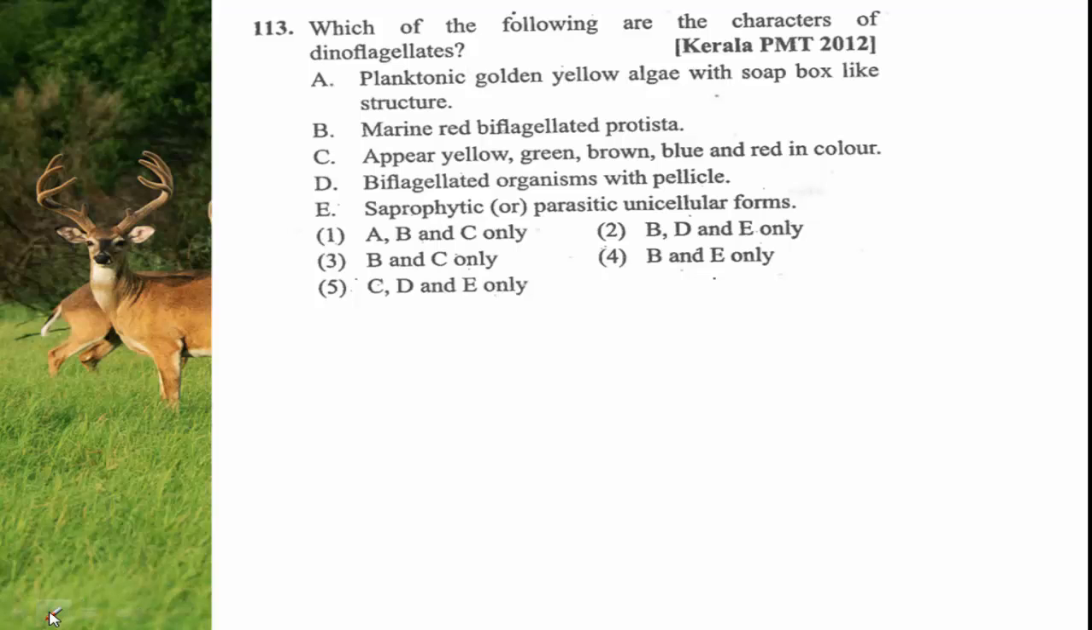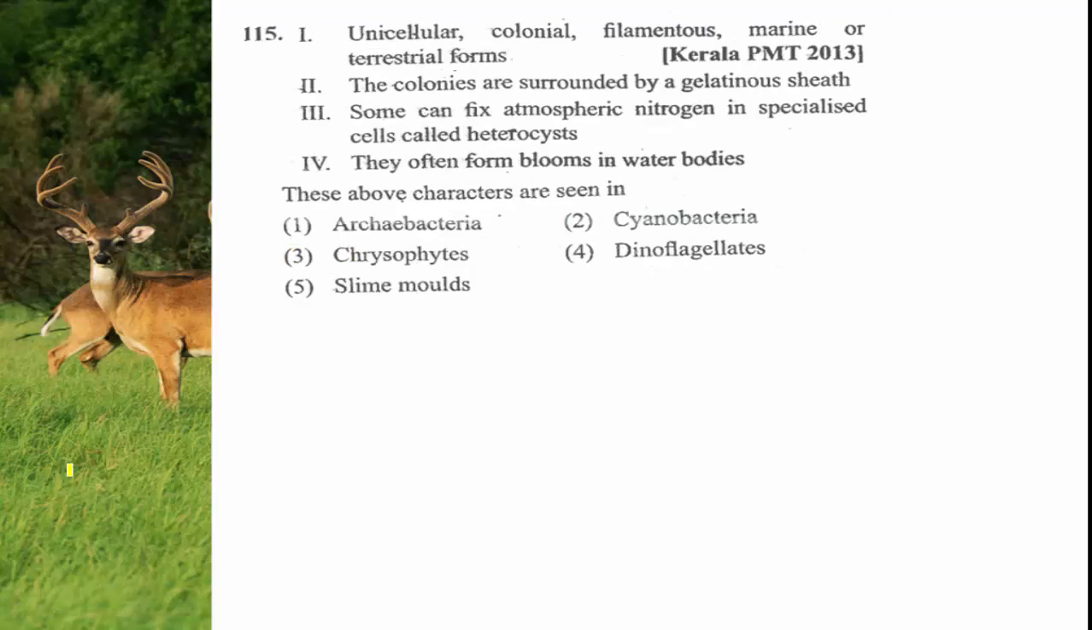The right answer for this question is option 3. B statement is correctly defining marine red biflagellated Protista. Then C is also correct. They are showing different colors like yellow, green, brown, blue and red depending on the pigmentation. So the right answer for this question is option 3. Then moving to the next one.